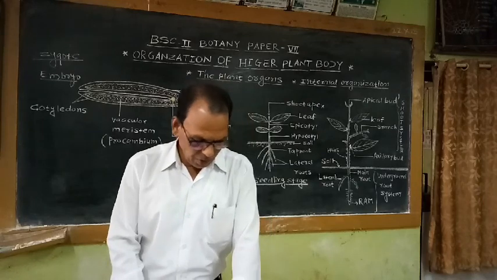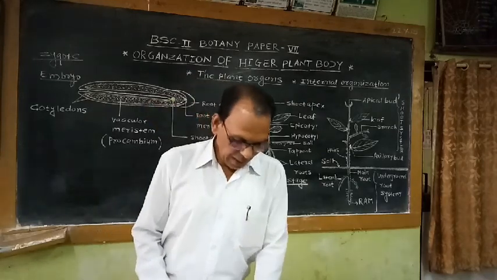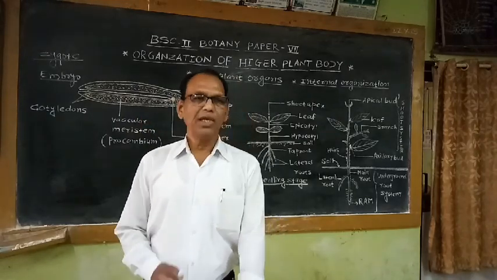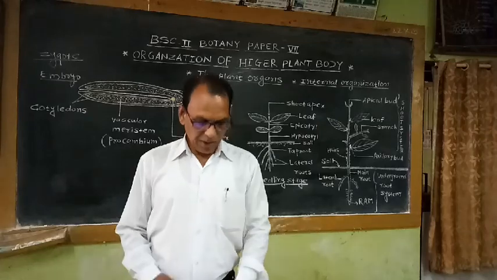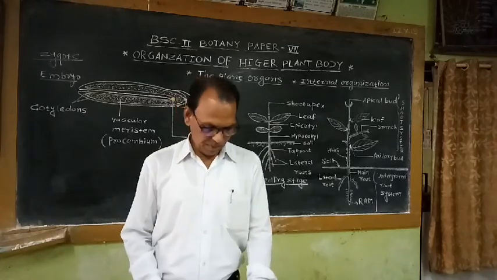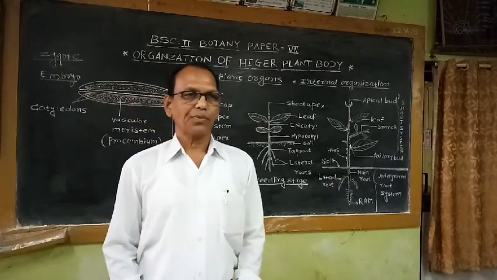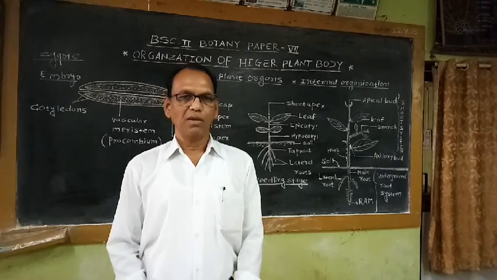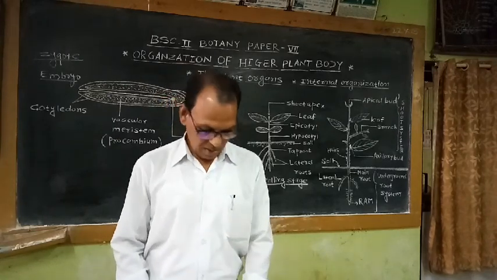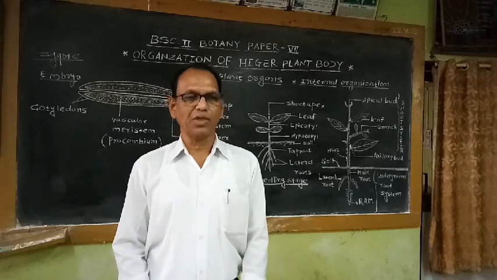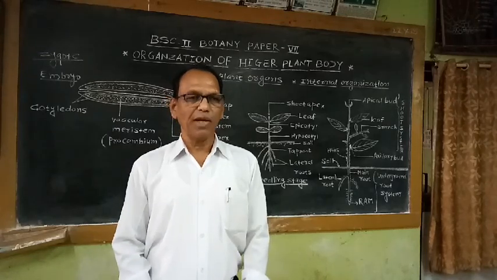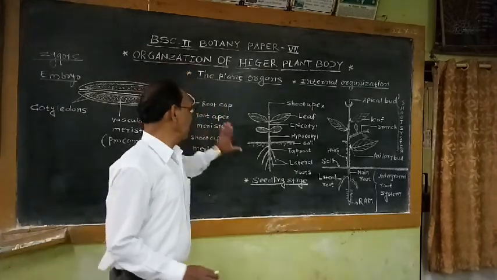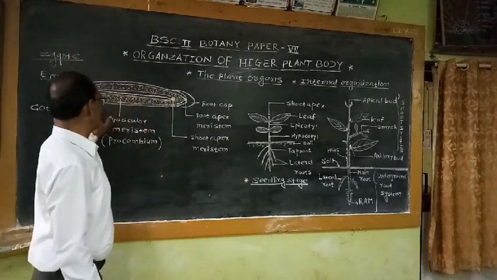So this embryo is developed in seed, and organization of higher plant body is decided in the embryo stage in the process of seed formation. When seeds are developed, they are dispersed naturally by different agencies like birds, wind, etc. And when seed gets suitable condition for germination, it sprouts and starts the development of the seedling.